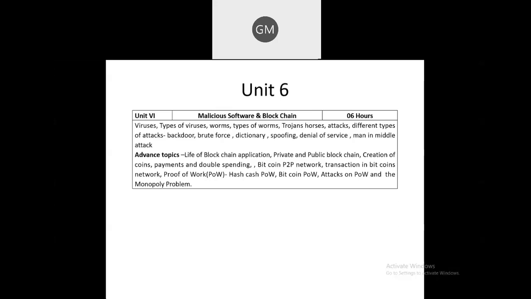So this is the syllabus of your theory. If anybody wants to ask anything about the syllabus, you can ask me. Then we will go for the practical syllabus. I just want to show you which assignments we are going to do.